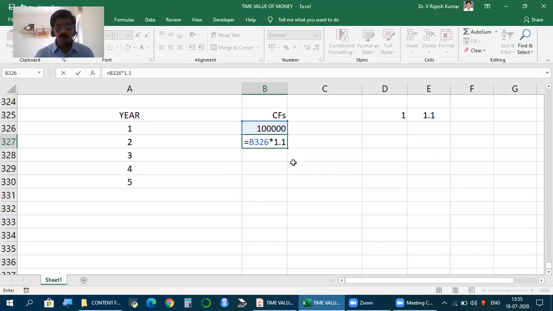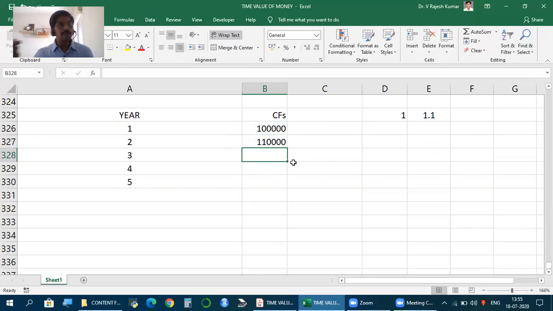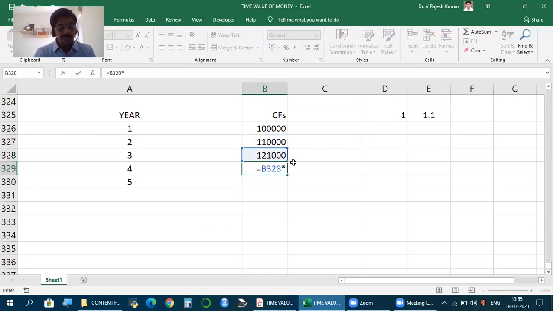So if 10% is the growth rate, into 1.1; if 12% is the growth rate, into 1.12; if 15%, into 1.15. So next year, this into 1.1. Next period, this into 1.1.